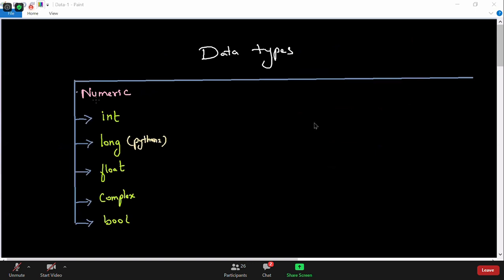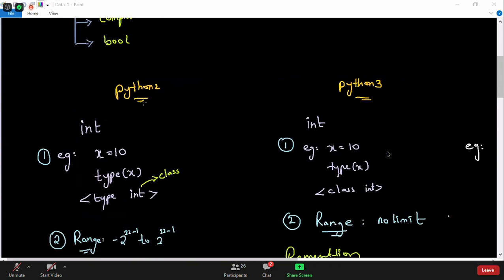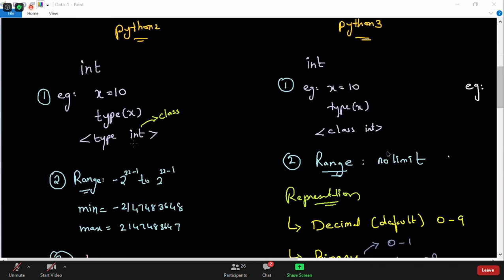Numeric type. And in numeric type, we discuss integer type, okay? And also we discuss the long data type in Python 2. So we've seen that Python 2 has an integer type, which says that if you say x is equal to 10, when I ask for the type of x, it tells you that it belongs to the type called integer.